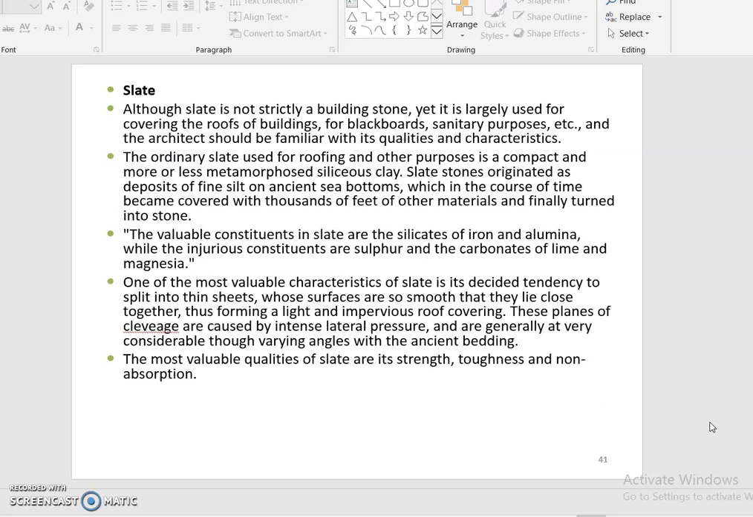So the last one, slate. Limestone, marble, slate: these are the three materials we use at the time of construction. After dressing stones into a wonderful structure, we can frame it in the atmosphere. So coming to slate, although slate is not strictly a building stone, it is largely used for the roof of buildings. Okay, so for